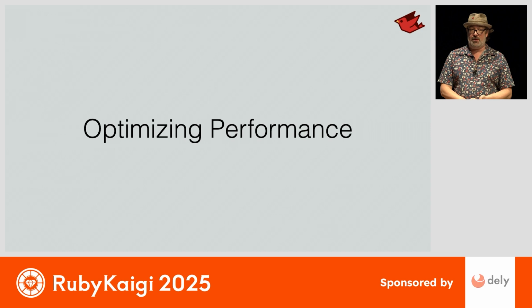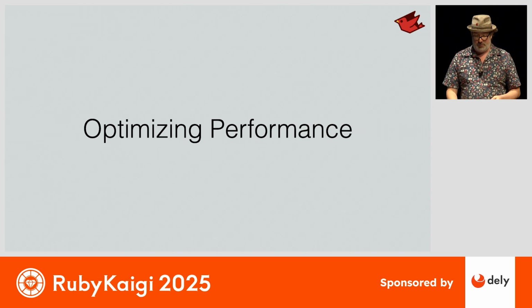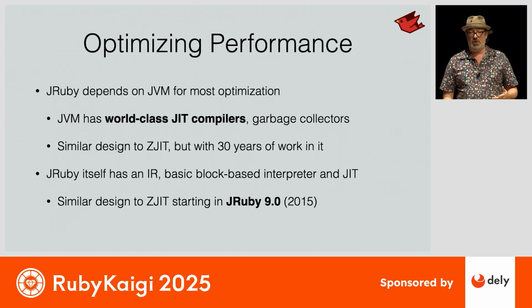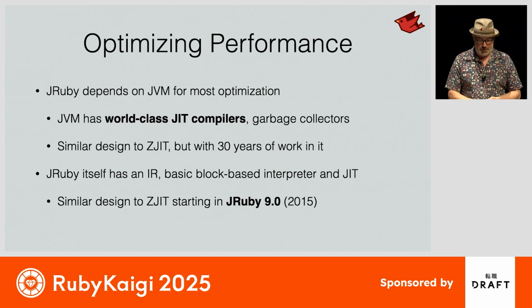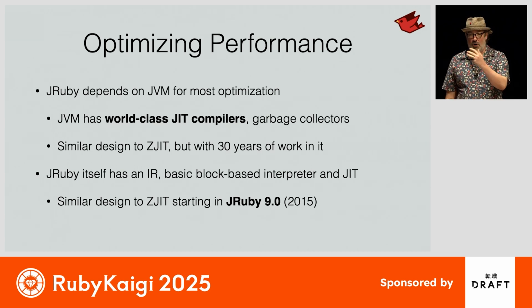So let's talk about straight line performance, optimizing the performance of how we run Ruby code. JRuby really depends on the JVM to do most of the heavy lifting. As I mentioned, the JVM itself has an SSA compiler design similar to what's in ZJIT, but with 30+ years of engineers working on this, dozens of engineers across the world. So it's really, really good at doing these optimizations. JRuby has its own IR and its own basic block compilation. We feed that into the JVM, trying to do a little bit of optimization on our side and try to explain to the JVM how to make Ruby code fast.